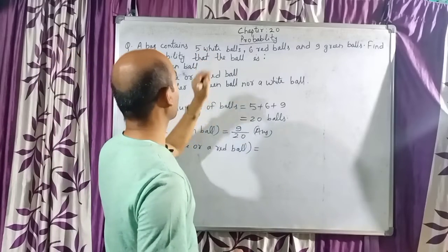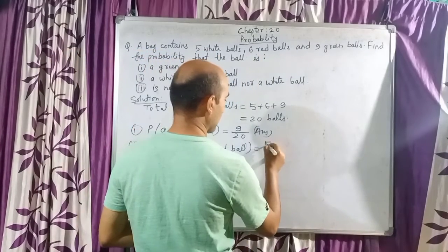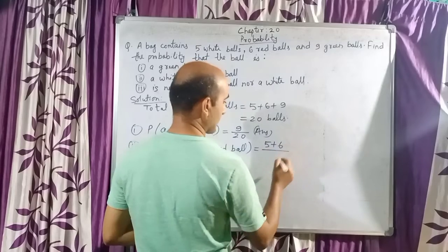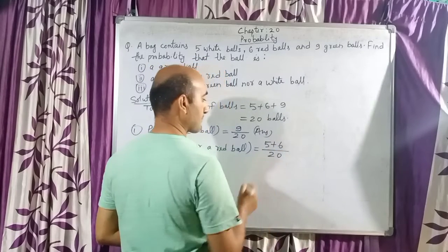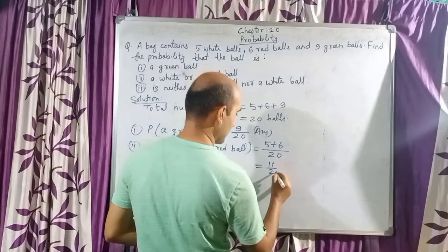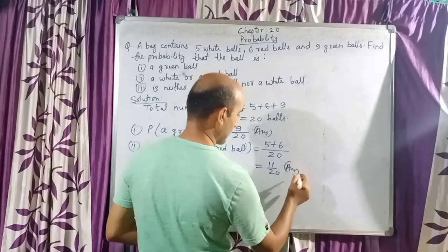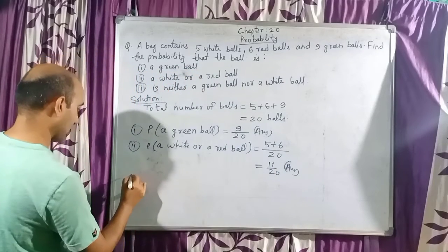Now how many white balls? 5. How many red? 6. So our answer will be 5 plus 6 and total number of balls will be 20. So 5 plus 6 is 11. So our answer will be 11 by 20. As we cannot cancel 11 and 20, so this is our final answer. Number 3.